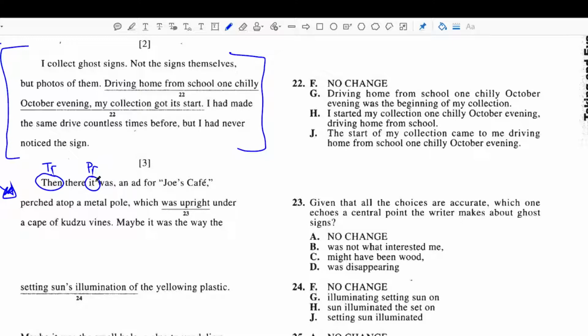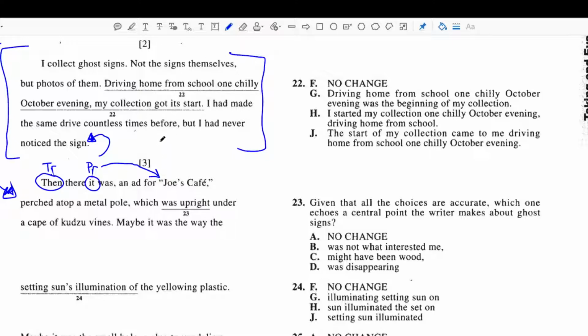Okay, so this pronoun has to be referring to something either within the sentence or outside the sentence. Well, this one, it's a little ambiguous, right? Because it could just be referring to Joe's Cafe. But because we have this transition word here, it lets us know we are also referring to the sign mentioned in the previous paragraph. So it could be a little difficult to spot, but this transition word definitely helps us understand that these two paragraphs are connected. And what that tells me is that paragraph 2 is in the right spot.